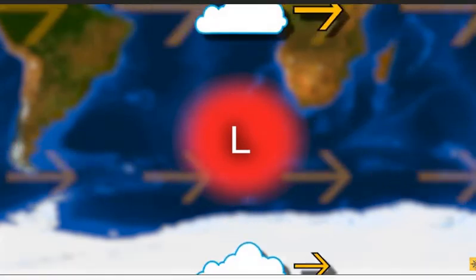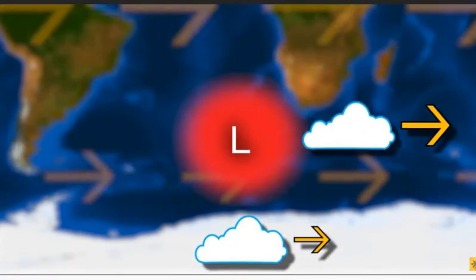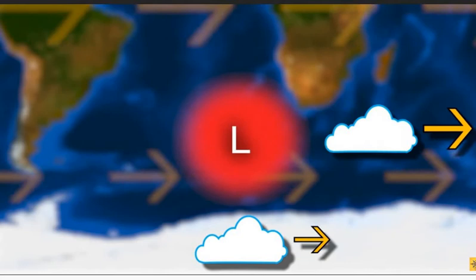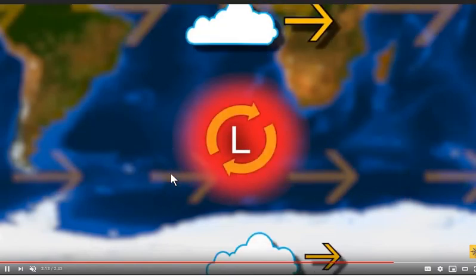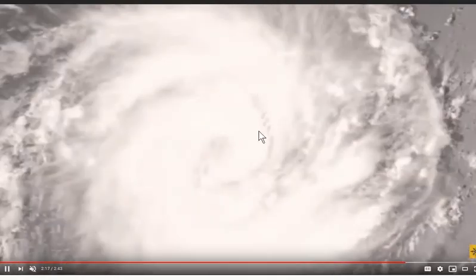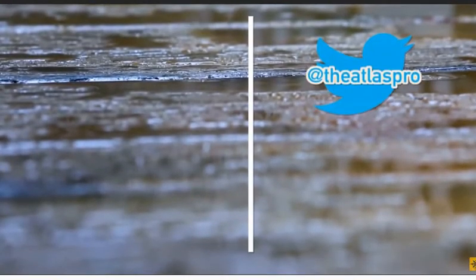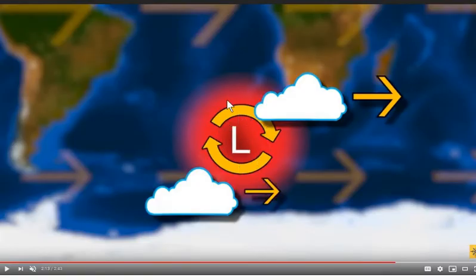The wind is converging, and because of the deflection due to Coriolis force, what happens? The wind is converging, and it is moving in a clockwise direction. So the cyclones in the southern hemisphere move in clockwise direction.